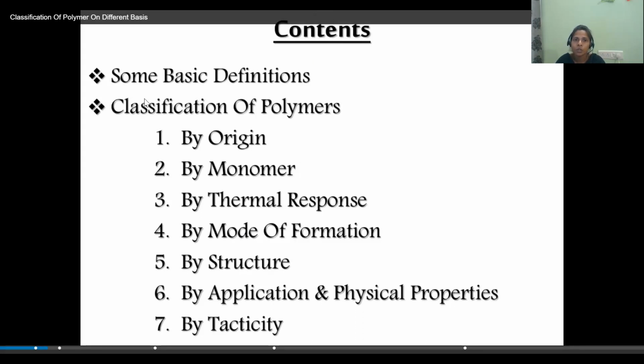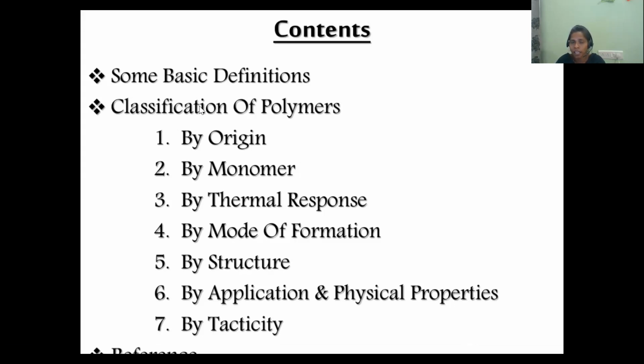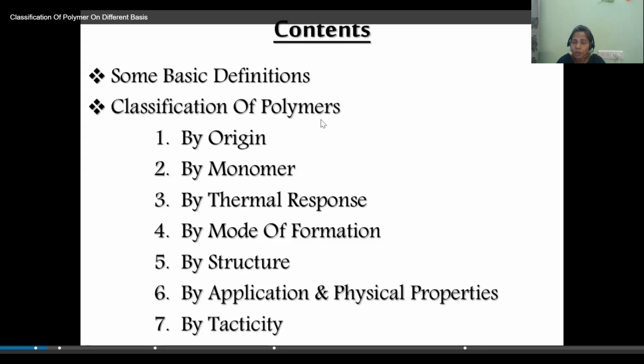Yes. So some basic definitions, classification of polymers. Today I am going to explain some basic definitions also, which we have already seen in the previous class. So let us recall again. Classification of polymers based on the origin, based on the monomer, based on thermal response. Thermal is nothing but heat response. And based on mode of formation, based on the structure, based on the application and physical properties, and based on the tacticity. Let us see one by one.